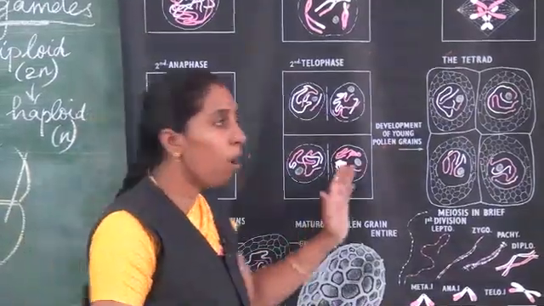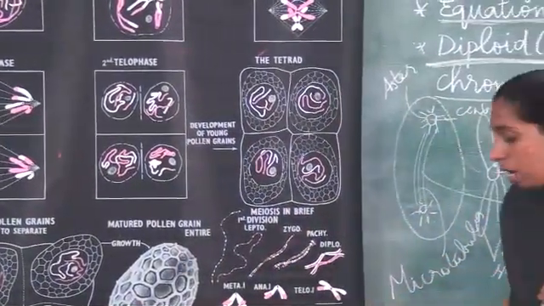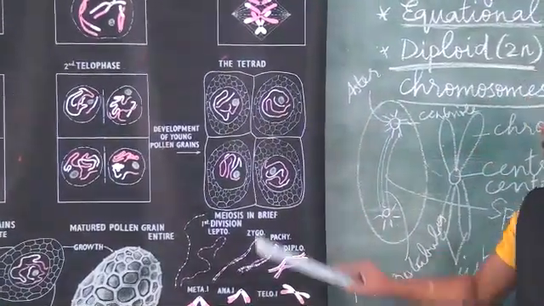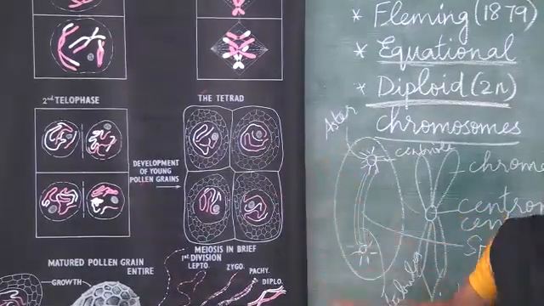What is the importance or significance of this meiosis cell division? It is because of the recombination of these chromosomal segments that all of us are different.